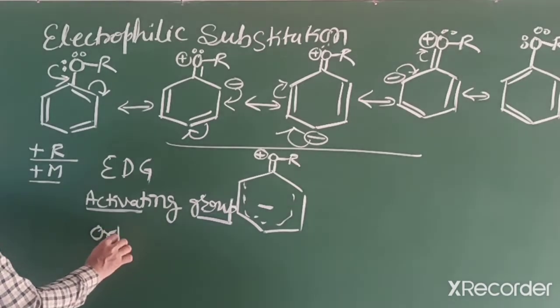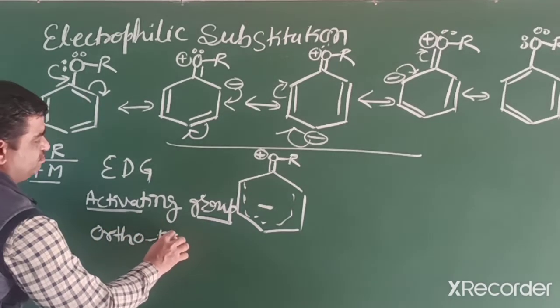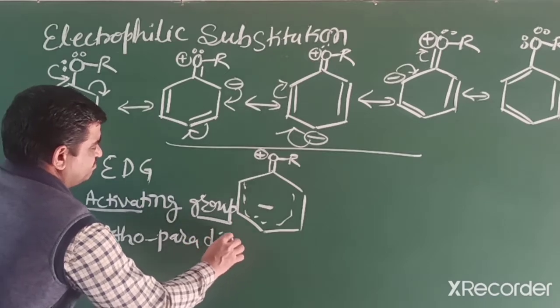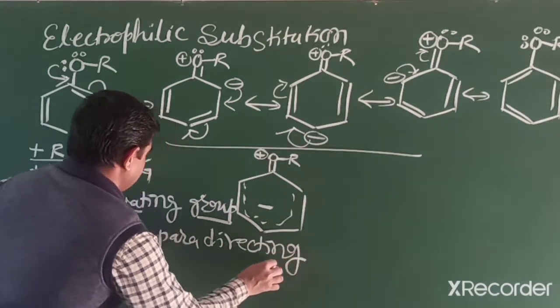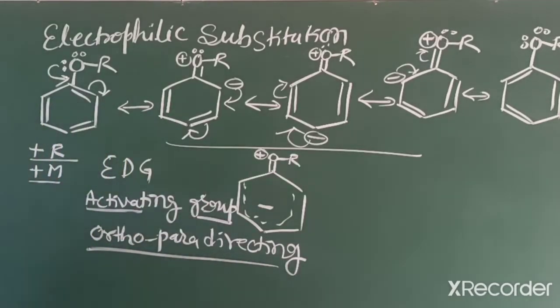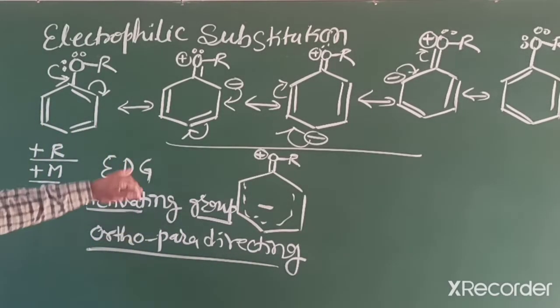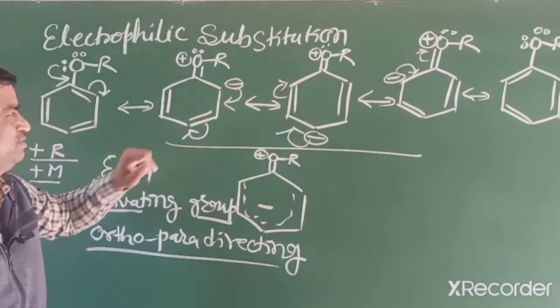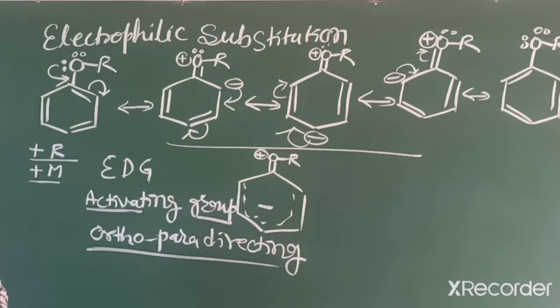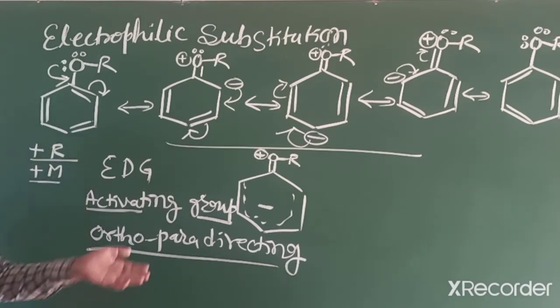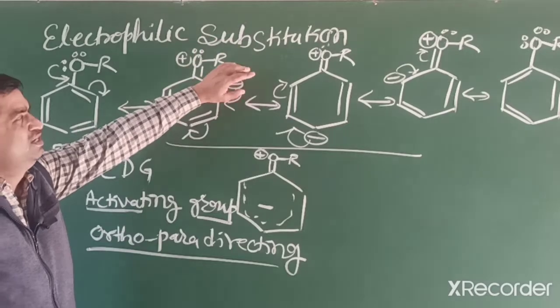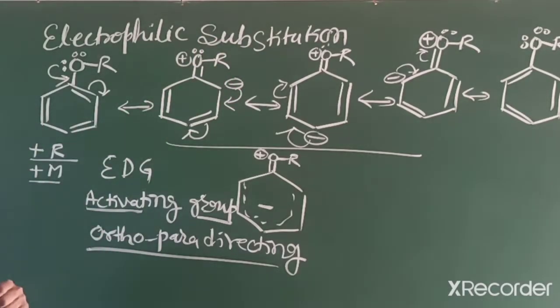We can say ortho para directing. And electron density increases at ortho and para. If you observe at ortho and para, electron density increases, so electrophile can easily react. But we get para product as major product because the ortho position has some steric hindrance.